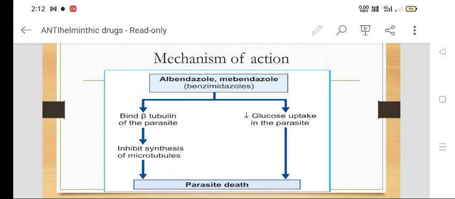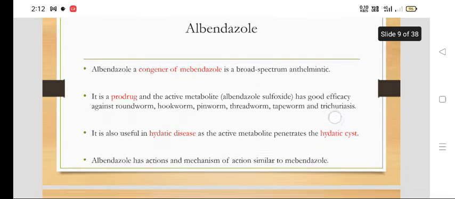If we inhibit these microtubules, there is a death of the worms. Apart from that, they decrease the glucose uptake of the parasite, and ultimately there is death of the worms. So albendazole and mebendazole act by a similar mechanism.